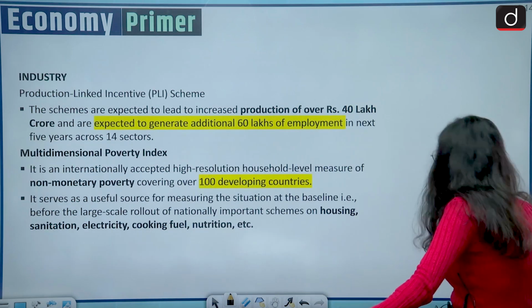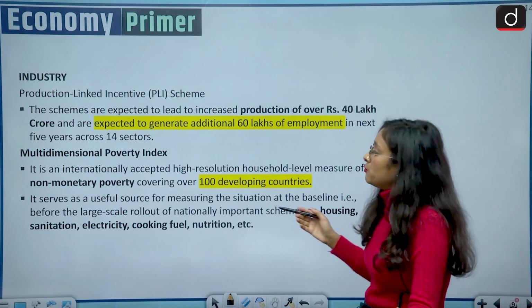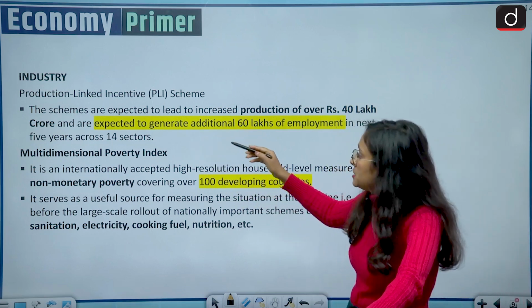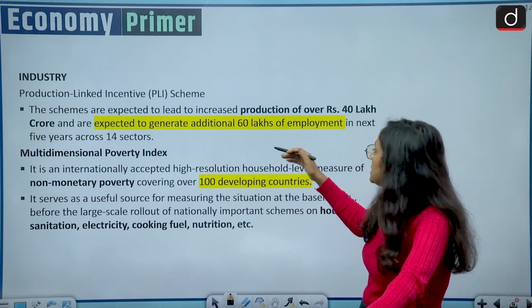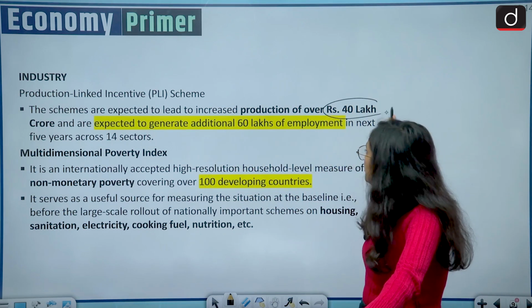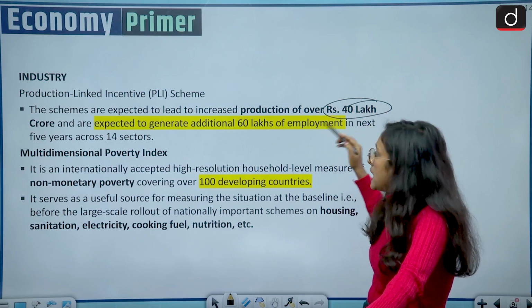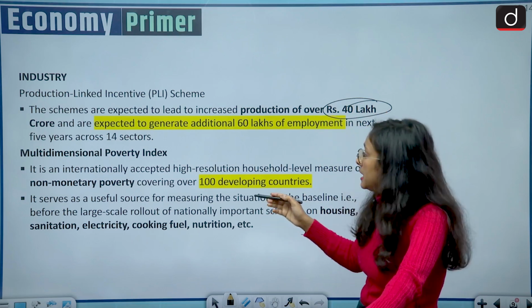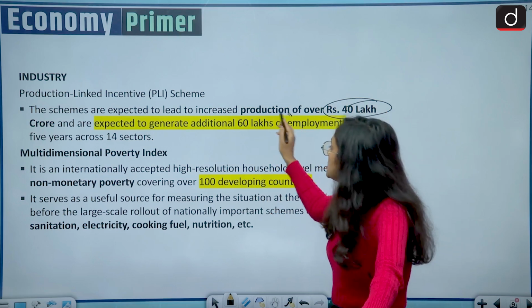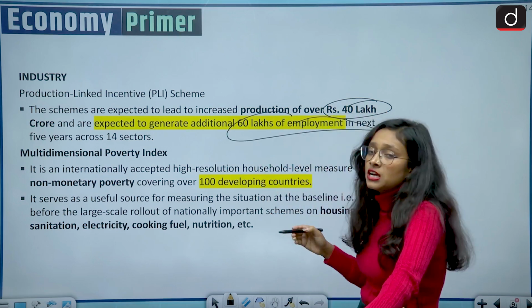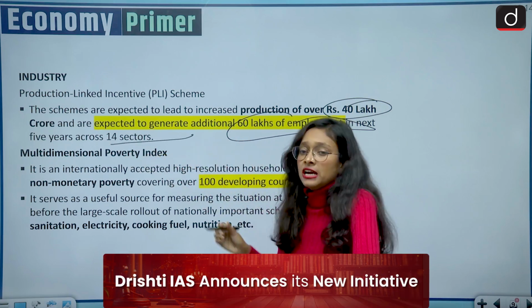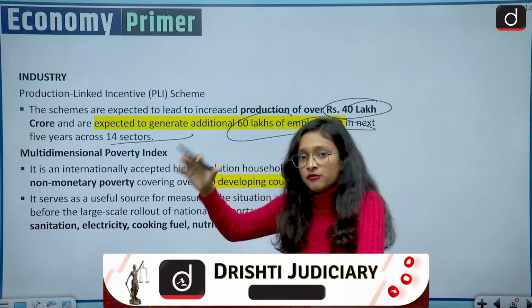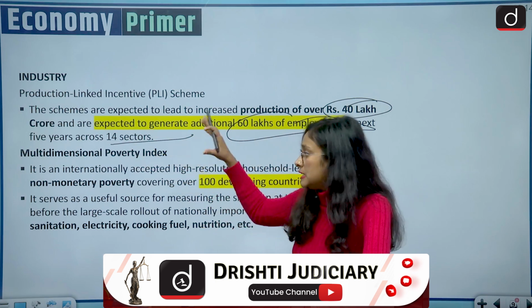Then coming to the next, which is industry. We have the production linked incentives, and in production linked incentive, we expect that we will produce around rupees 40 lakh crore, and it is also expected that we will additionally generate 60 lakh employment. It will work in 14 sectors. So they targeted a few sectors from where they will make money like this.